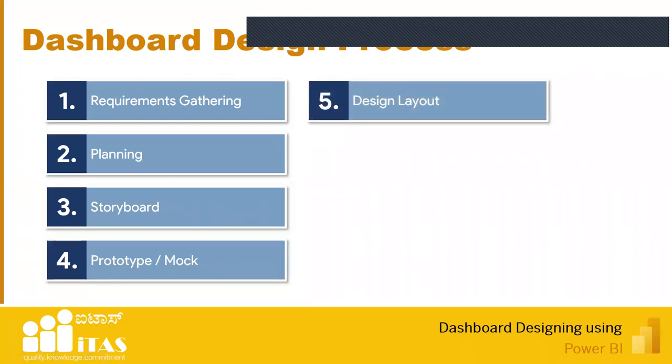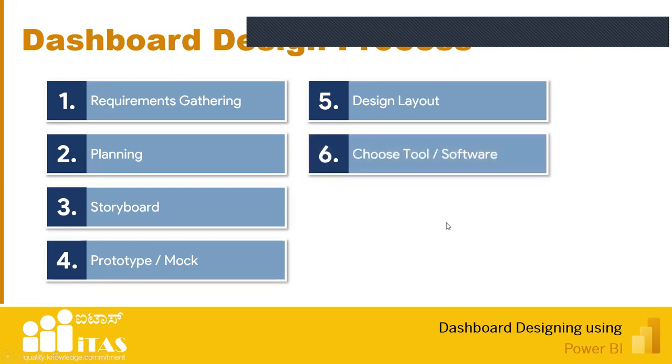Once he has taken that, we can start creating the design layout. That is, we can start using different objects and shapes, make it more organized, and then start writing, giving the links and navigations. All these things will come here in the designs. Then we can choose the software or the tool we're actually using. So you can use it anyway.